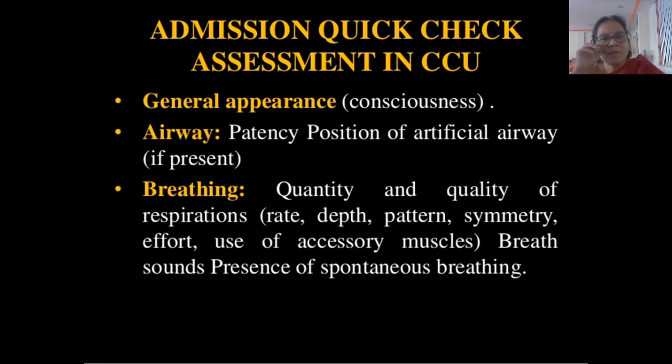Then a quick assessment of the patient must be done, like general appearance, whether the patient is conscious, unconscious or semi-conscious. To check the airway, we can see the position of the artificial airway if it is present. And breathing: quantity and quality of respirations, that is rate, depth, pattern, symmetry, effort, use of accessory muscles, breath sounds, presence of spontaneous breathing, or any labored breathing.